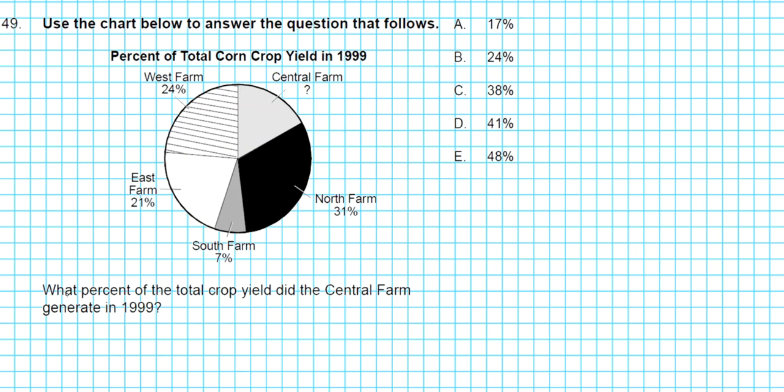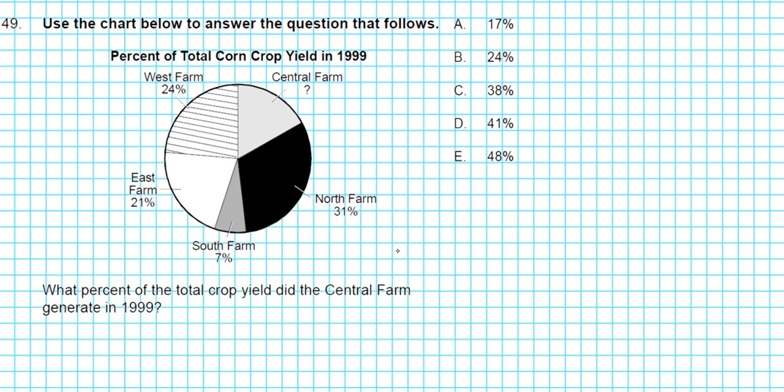So the question reads, what percent of the total crop yield did the Central Farm generate in 1999? Okay, so let's go ahead and set up a formula first that relates all the measures, and then we'll substitute to get an algebraic equation which we can solve to find the missing farm percentage.